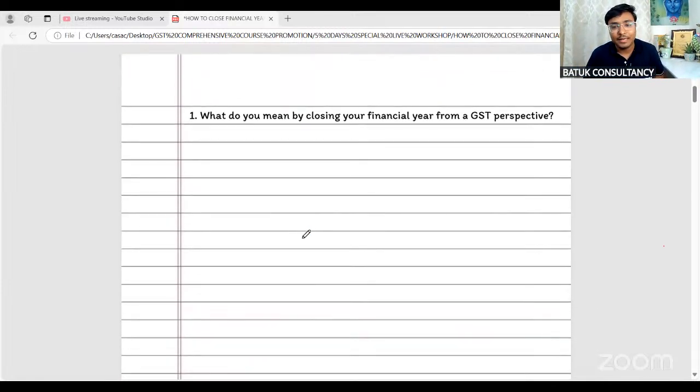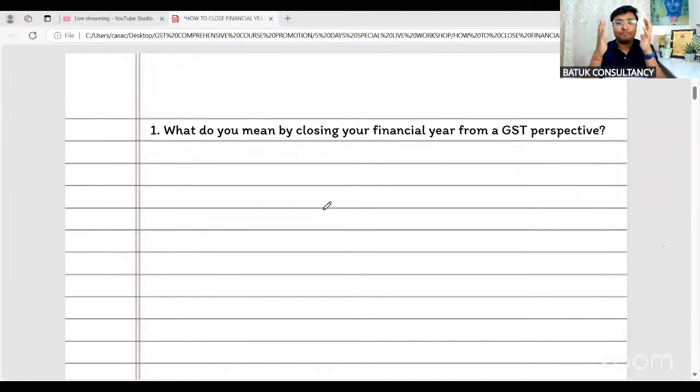Now, sir, try to understand the things practically. Your question may be, sir, why we are discussing the closing of the financial year now, because we have a timeline in GST. From GST perspective, regarding financial year 2024-25, I can make the adjustment till 30th November or the annual return filing date, whichever is earlier. So why is there a requirement to discuss this topic now? Why do we need to take care of these things at the time of filing our March month return? What is the importance of the closure?